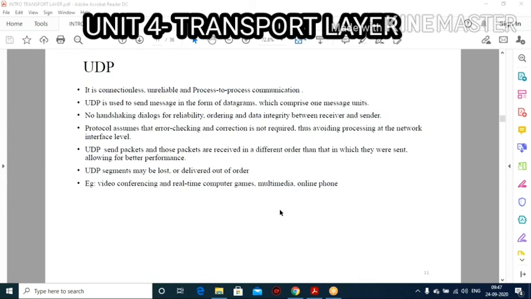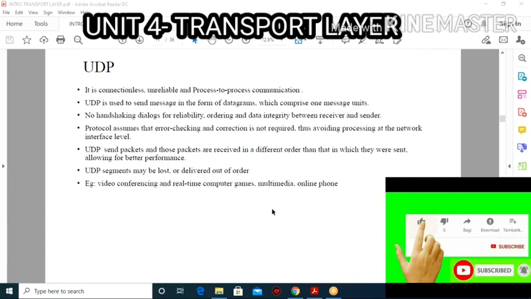In the next class we will discuss a more interesting topic under the transport layer, because Unit 4 is a very interesting session for you. Here we have only three things: connection oriented, connectionless, and the three protocols TCP, UDP and SCTP. Whatever points we discuss revolve around these three only, so it is a very easy unit for you.